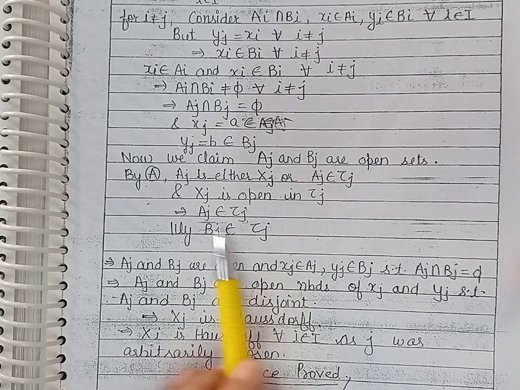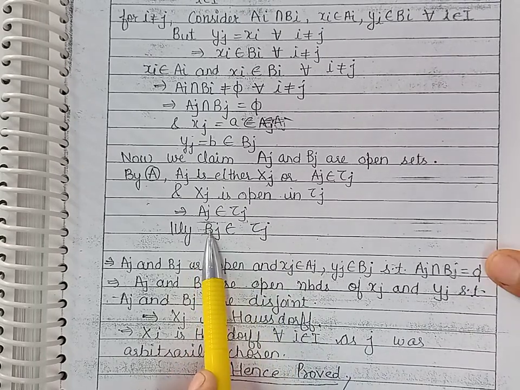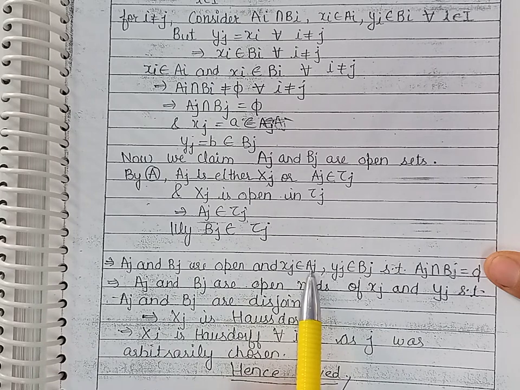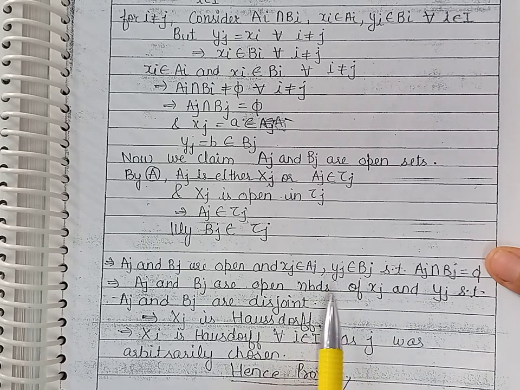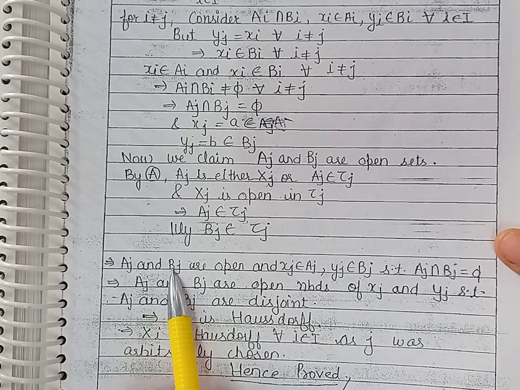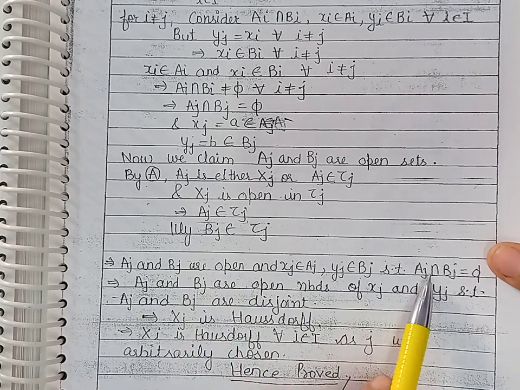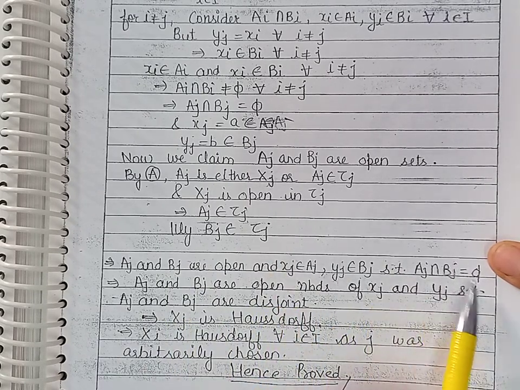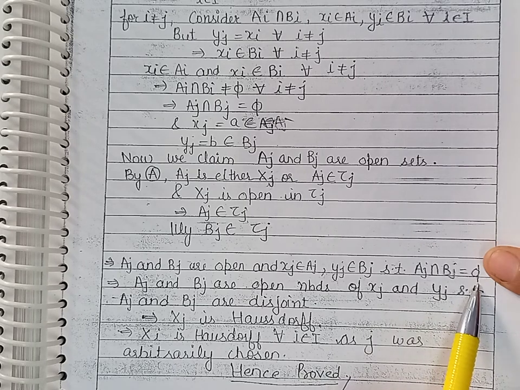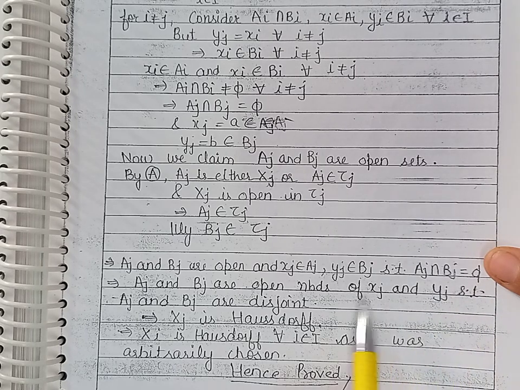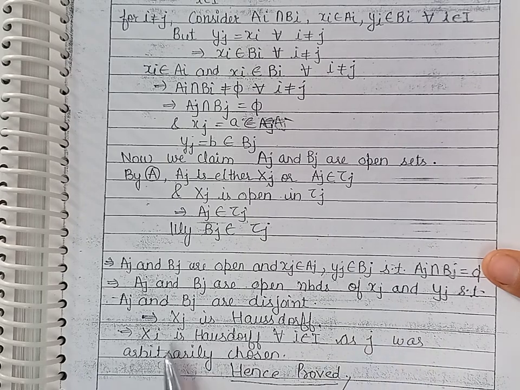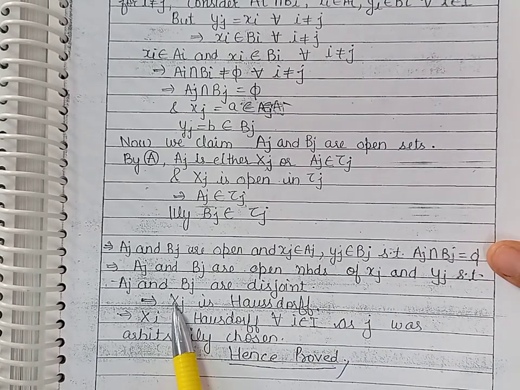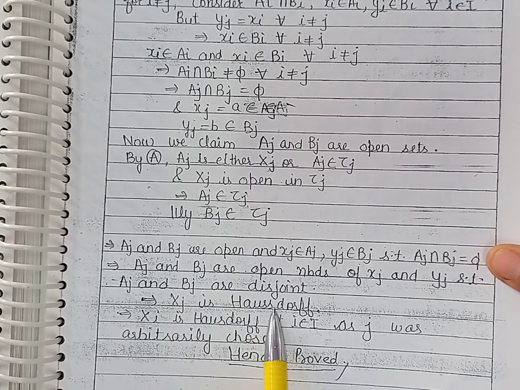Therefore Aj and Bj are open sets, and because xj belongs to Aj and yj belongs to Bj, Aj is a neighborhood of xj and Bj is a neighborhood of yj, and these two neighborhoods are disjoint. So we have proved that for two distinct points xj and yj of the topological space Xj, we have disjoint neighborhoods. So we can say that the topological space Xj is a T2 space.